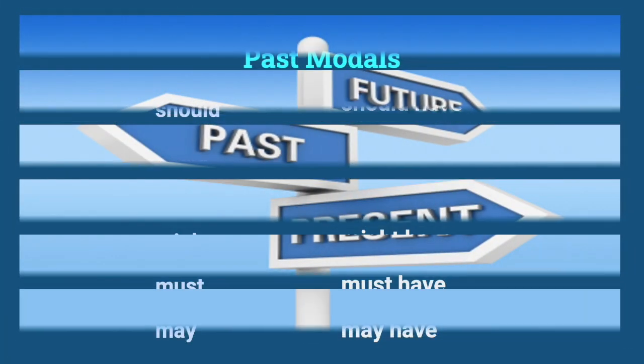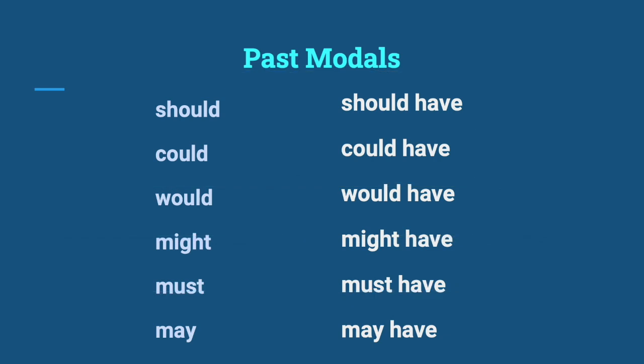Did you notice the difference between modal verbs and past modal verbs? To create past modal verbs, we add the verb have. So should becomes should have, could becomes could have, would becomes would have, might becomes might have, must becomes must have, and may becomes may have.